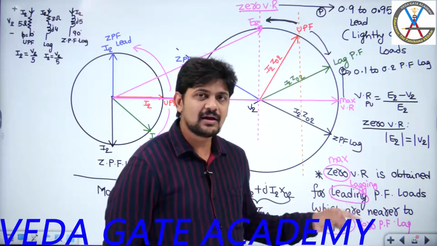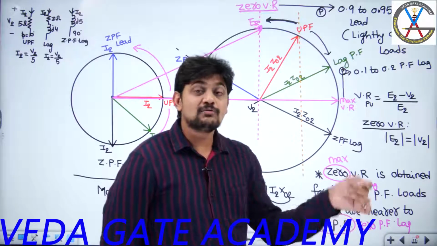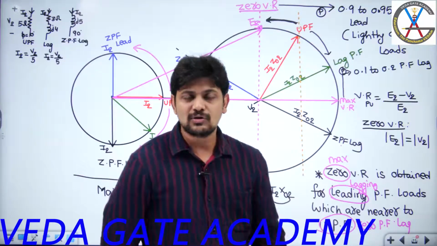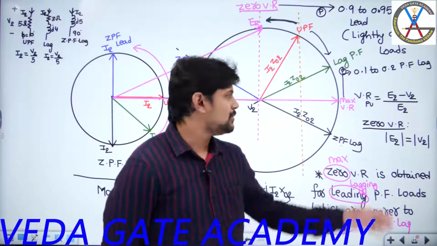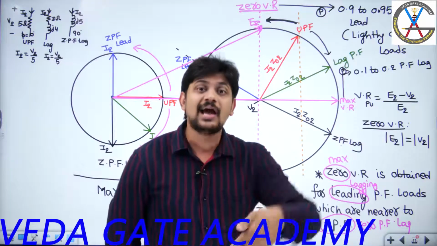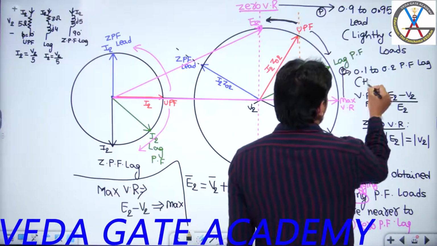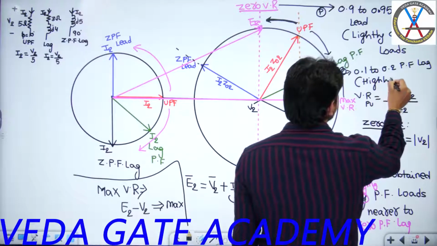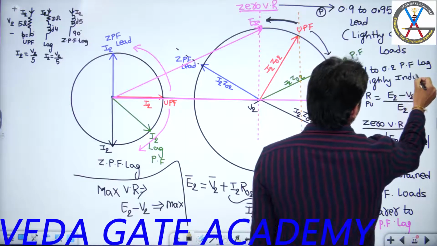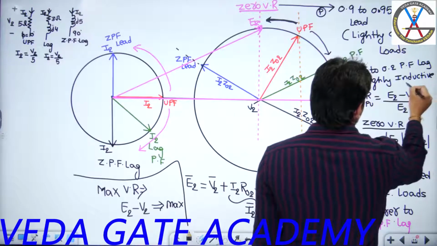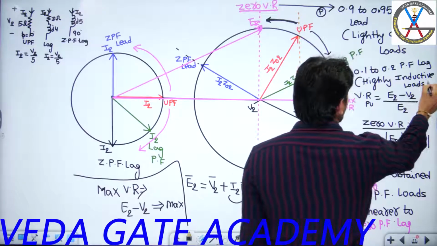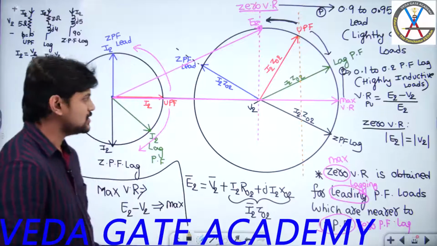But I need to get a power factor which is nearer to 0, not exactly equal to 0. Nearer to 0 means it may be 0.1 or 0.2. That means it should be highly inductive, or lightly inductive? It should be highly inductive loads. So for highly inductive loads, we are going to get maximum voltage regulation. Okay, for highly inductive loads, we are going to get maximum voltage regulation.